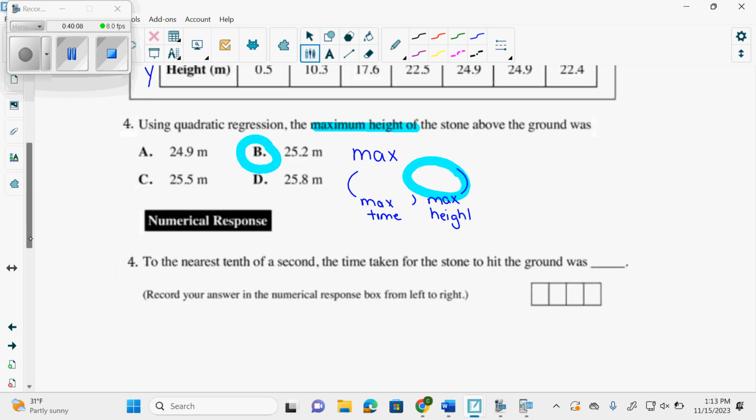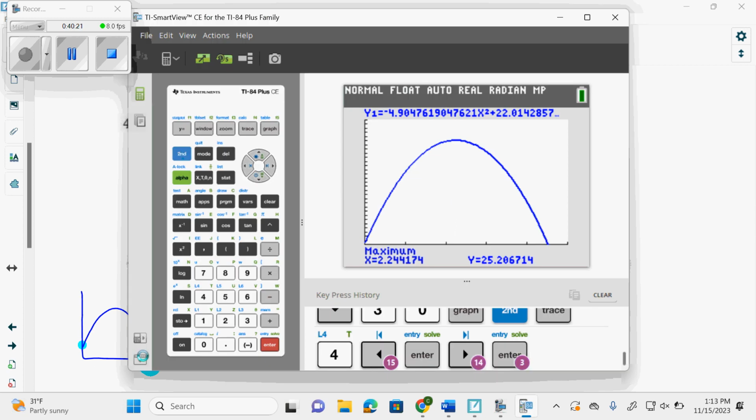Then it says to the nearest tenth of a second, the time for the stone to hit the ground. You have a stone doing this. I want when it hits the ground. What is this? It's the x-intercept. So I go second, trace. Come on. Second, trace, trace, second.